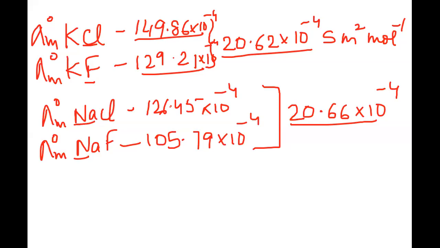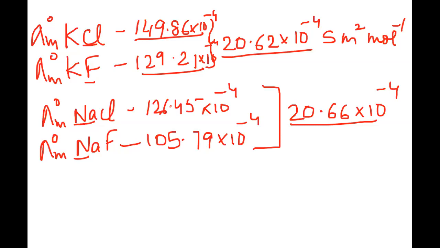So Kohlrausch therefore proposed, and this is the law that he put forward, that at infinite dilution, each ion makes a definite contribution towards the molar conductance values or the equivalent conductance values of the electrolyte. That is, at infinite dilution, the molar conductance of that electrolyte is the sum of the ionic conductances which are characteristic of each ionic species, and this is commonly known as the law of independent migration of ions.